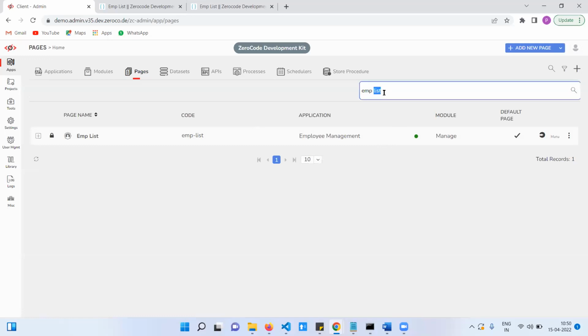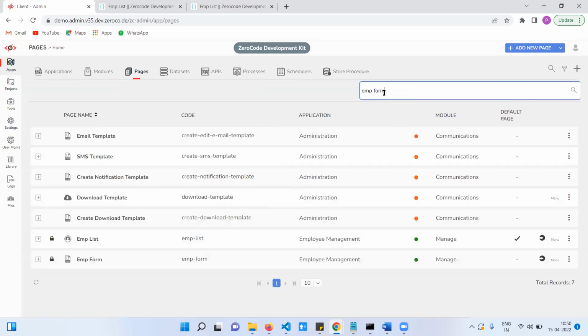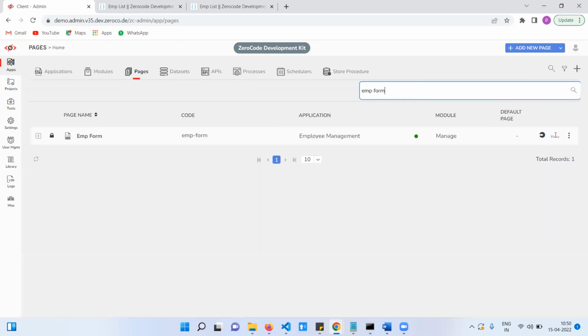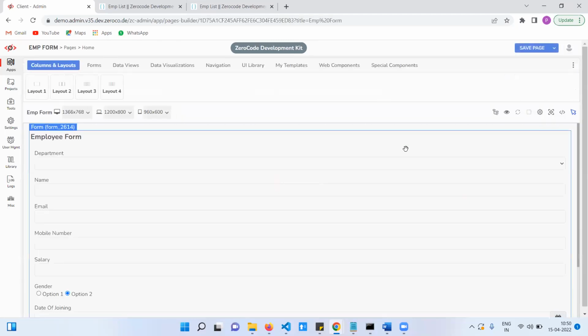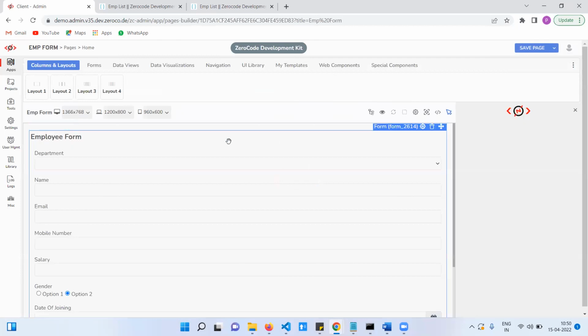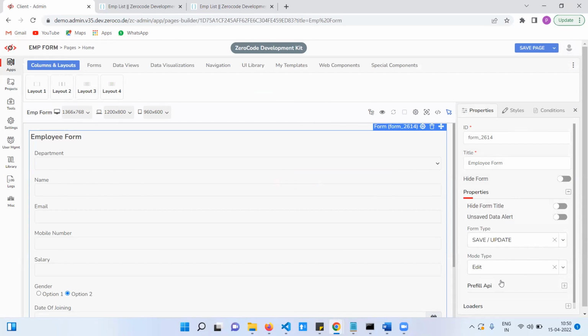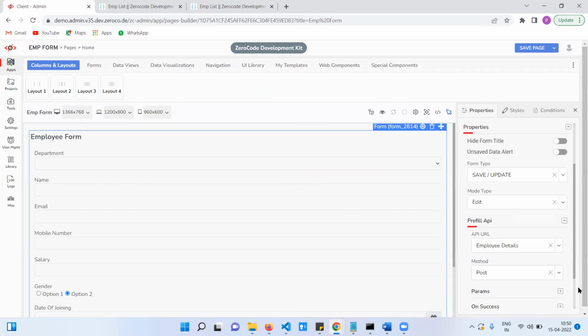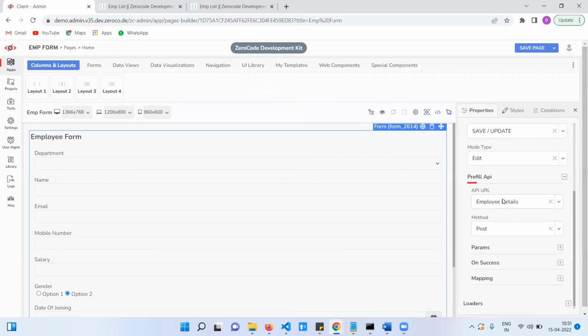While editing, we need that one, employee form. If you don't know the API key names, then only we need that one.